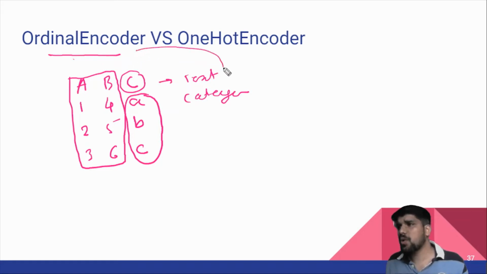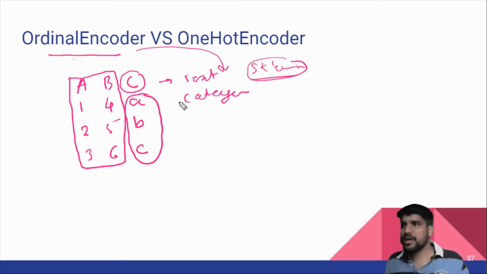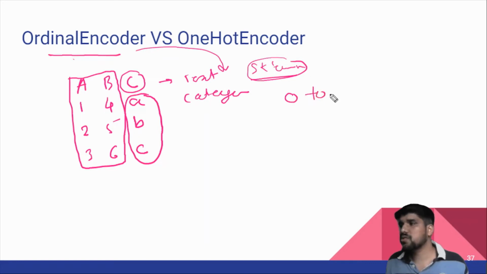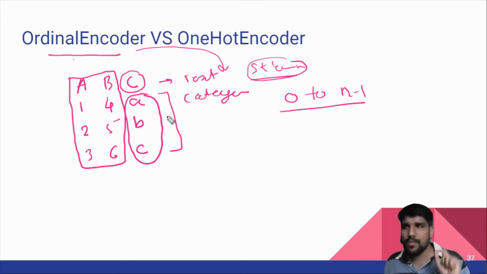Now in ordinal, what will happen? We will use this method from sklearn. We will not implement it from scratch, but we will use the sklearn library. This method assigns an integer to each category, from 0 to n minus 1. Now what is n? N is the total number of categories available in this C column.